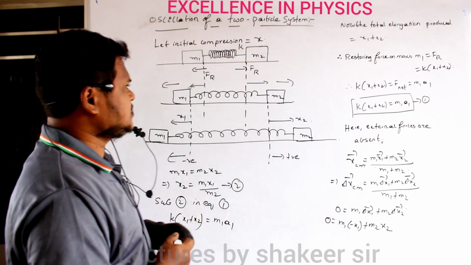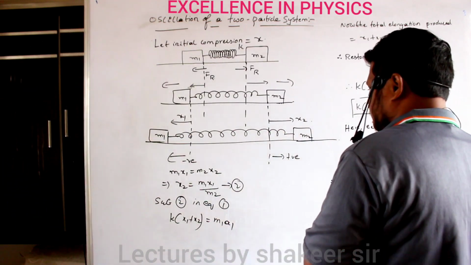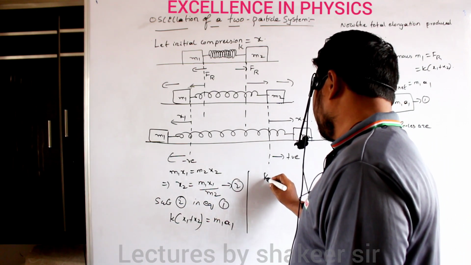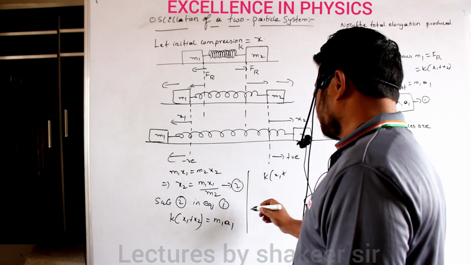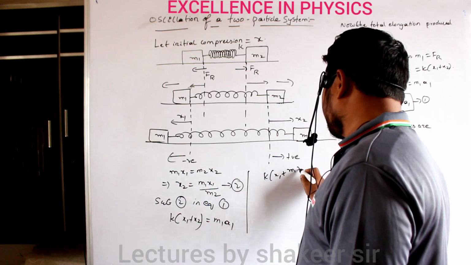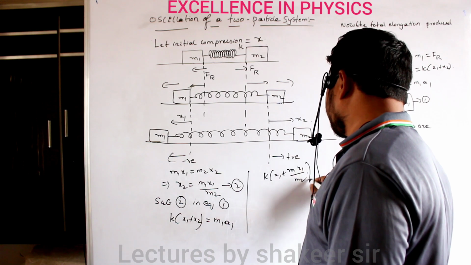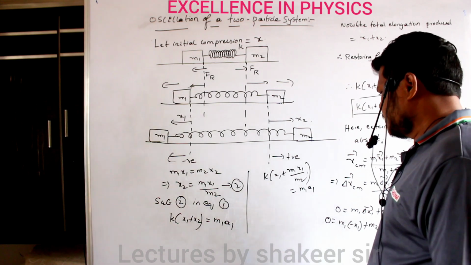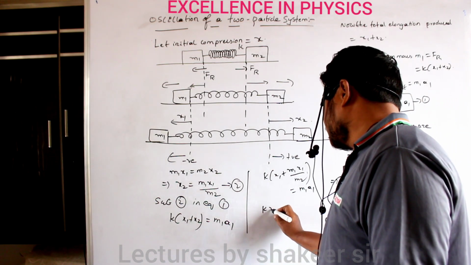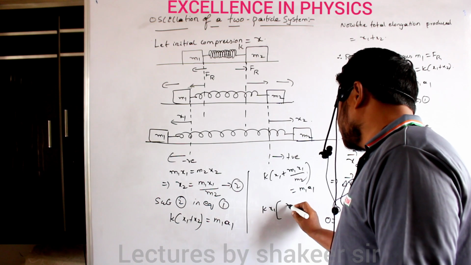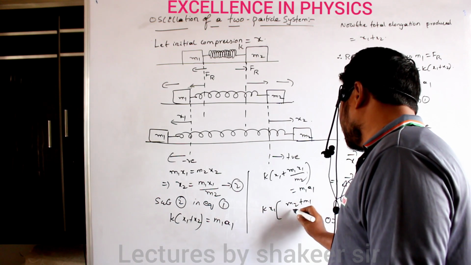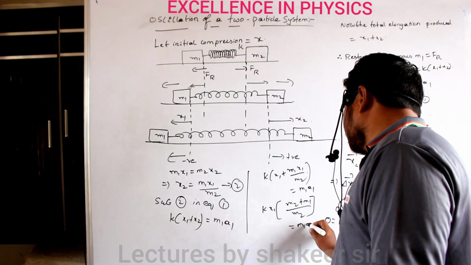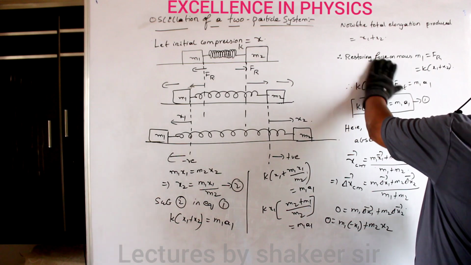So if I substitute in this relation, now let us see what equation I will get. Clear? So therefore k into x1 plus, instead of x2 what can I write? I can write m1 x1 divided by m2 is equal to m1 into a1. This is the relation I get. Now further I can take x1 common, then I will get (m2 plus m1) divided by m2 is equal to m1 into a1. Clear?